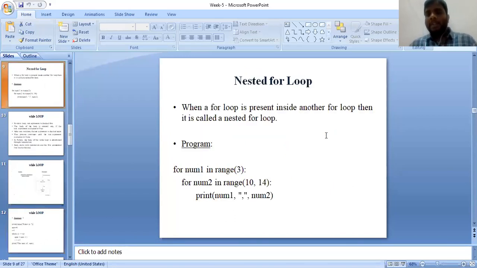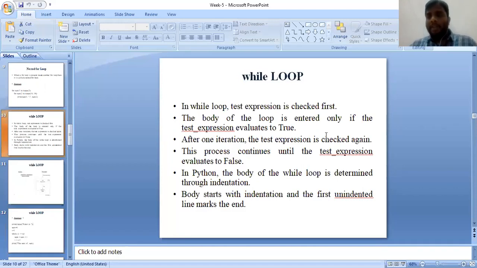Next we discussed the nested for loop. So today's concept is the while loop. What is a while loop? In a while loop we are going to use the keyword while. The body of the while loop will be entered only if the test expression is satisfied. In a while loop we need to consider a condition. If the condition is satisfied, or true, then it enters into the body of while.